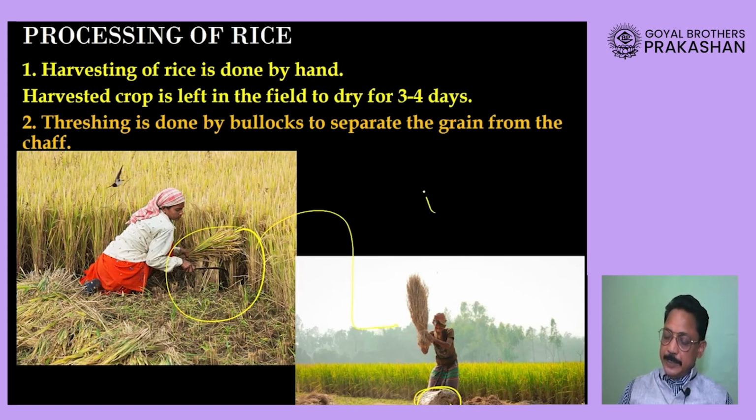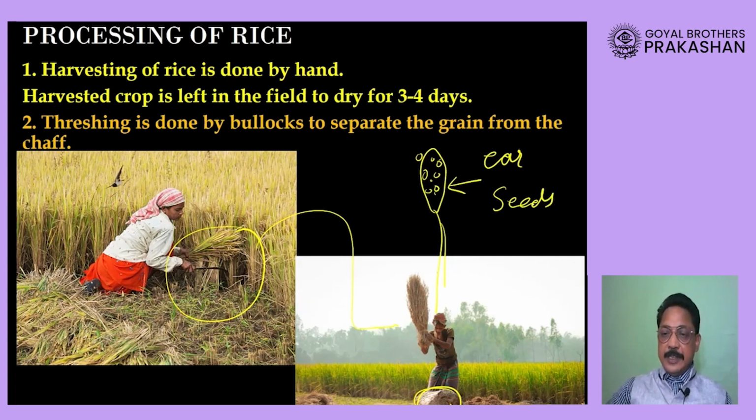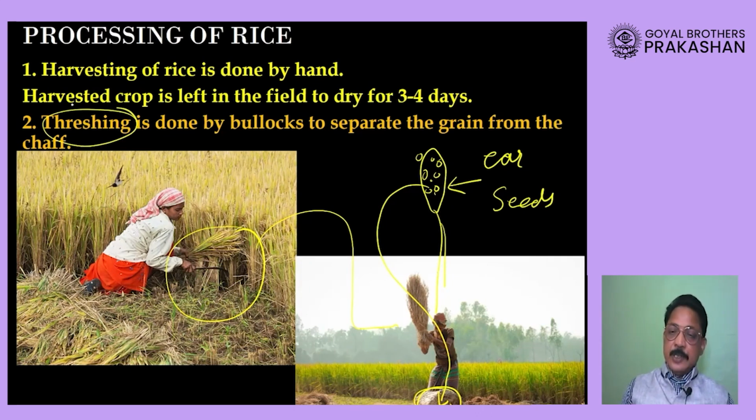Now please remember, on a stem of this rice crop, this part is called the ear, and in the ear of a crop seeds are present. In order to remove those seeds, the ears are hit hard against a hard surface. This process is called threshing. Threshing is a process of removing seed from the ears of the crop.